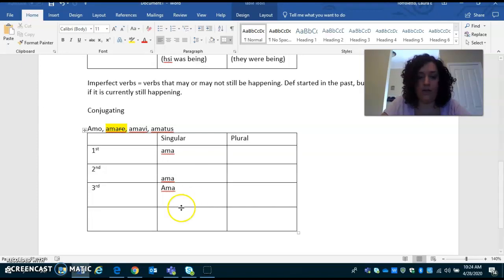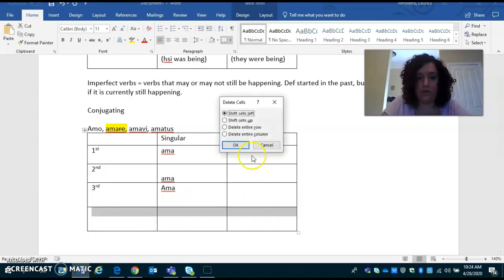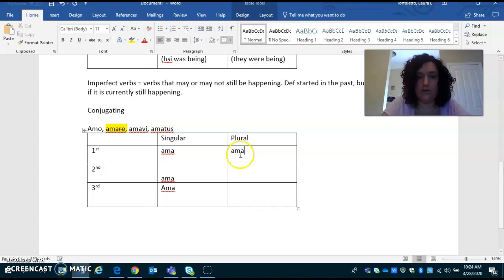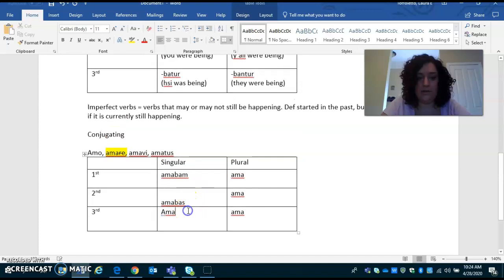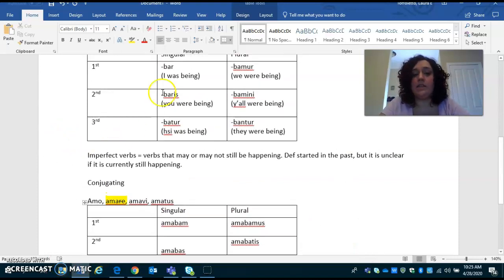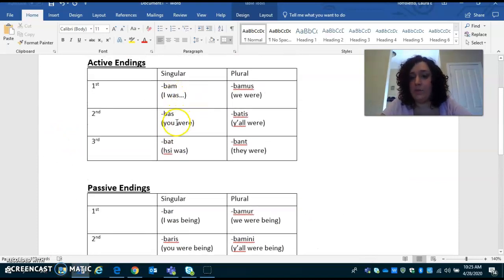Okay, so then we have ama. Now, I did not specify if I wanted active or passive. I'm going to assume active right now. So we have amabam, amabas, amabat, amabamus, amabatis, and amabant. So all I have done is added my active endings from here.